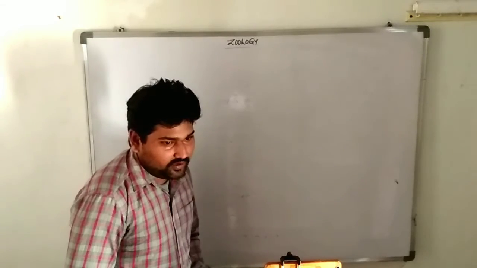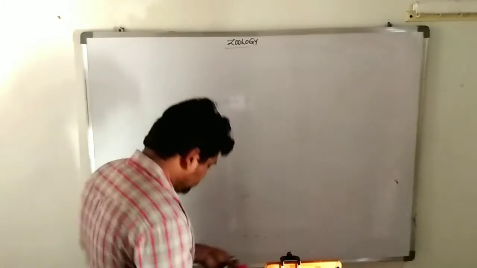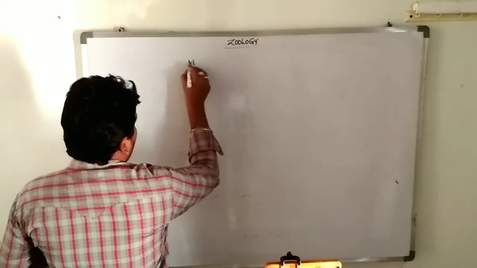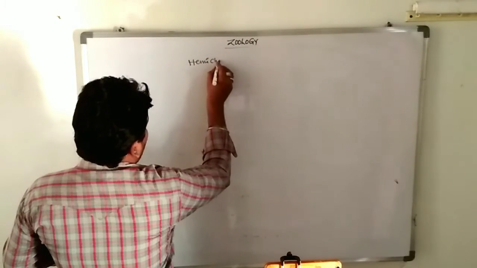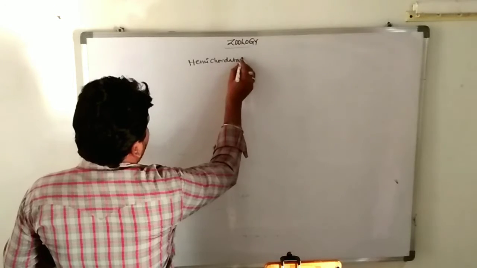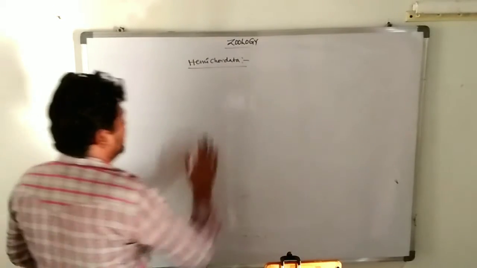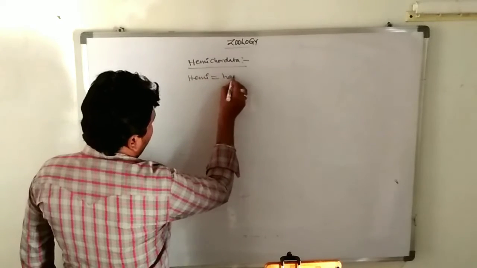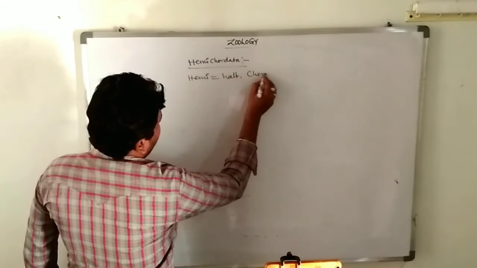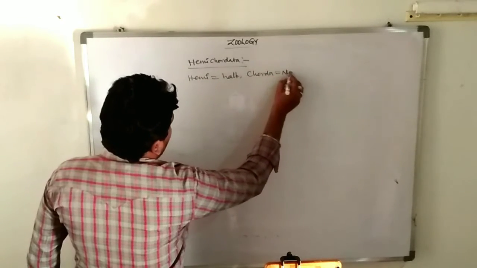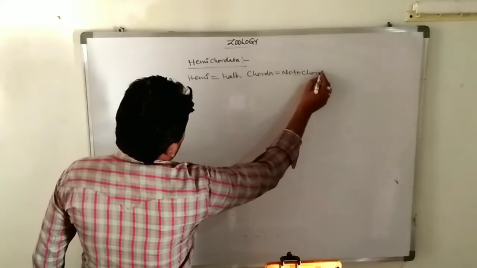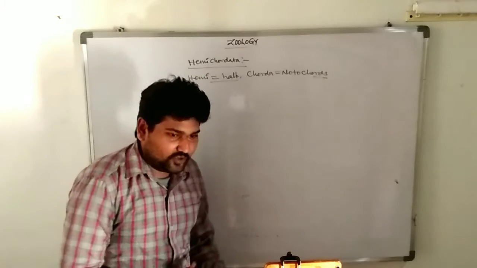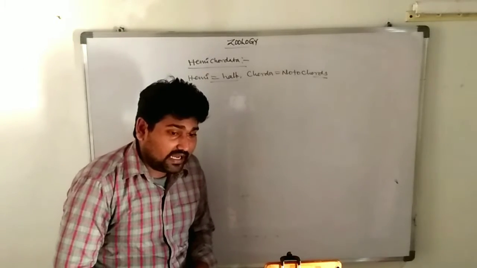First we are discussing about hemichordata. Hemichordata. Hemi means half. Chorda means notochord. These consist of half of a notochord. Half of the notochord is there.